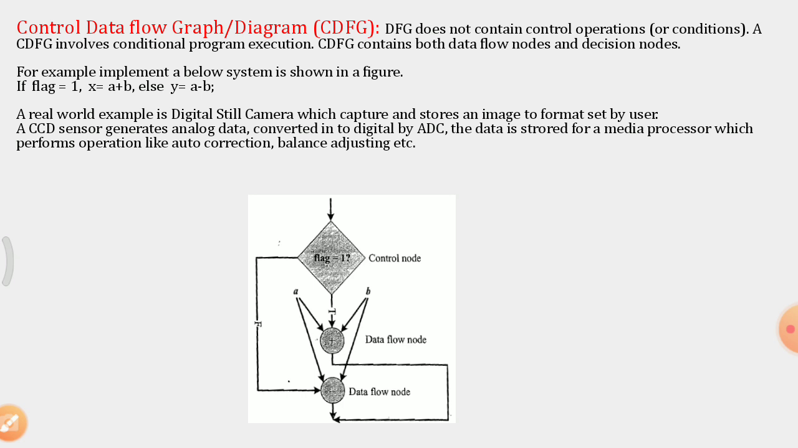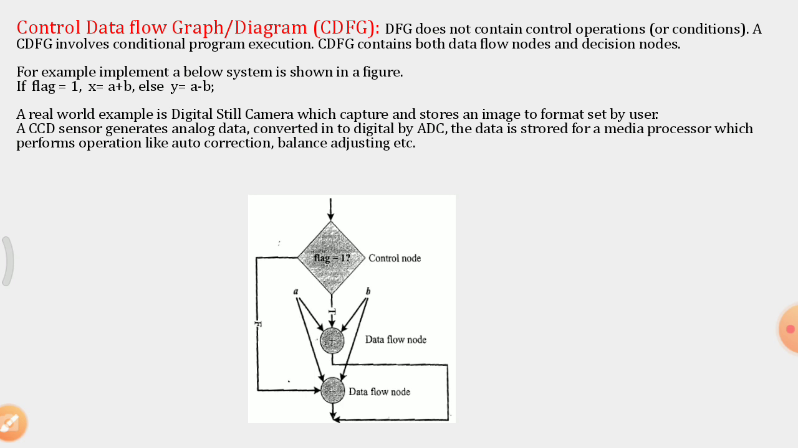Then we'll go for another model, control data flow graph or control data flow diagram, CDFG. In the previous one we saw the DFG, data flow graph, which does not contain any control operations or conditions. Here a CDFG involves conditional program execution. So a condition block is added to this DFG. CDFG contains both data flow nodes as well as decision nodes.